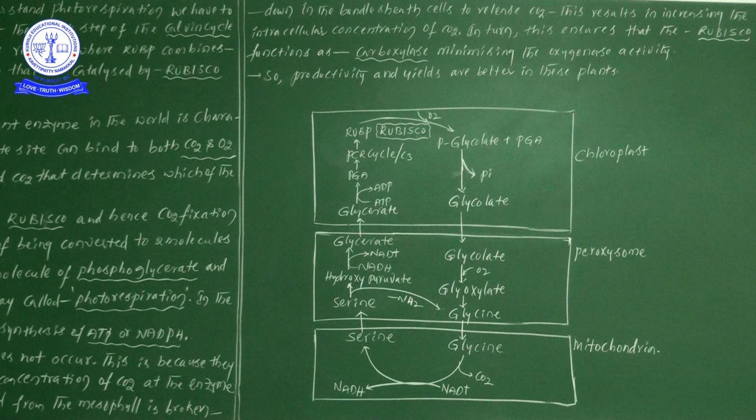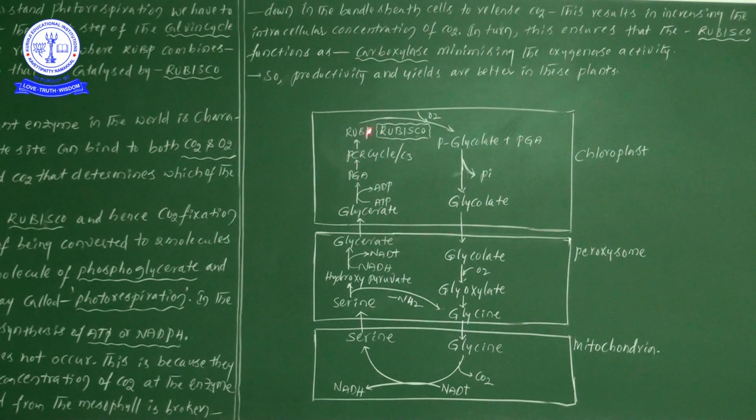The process of photorespiration takes place in 3 cell organelles. This is important. What are those? One is the chloroplast, second is the peroxisome, and third is the mitochondria. One more time: chloroplast, peroxisome, mitochondria. Try to memorize even this order.